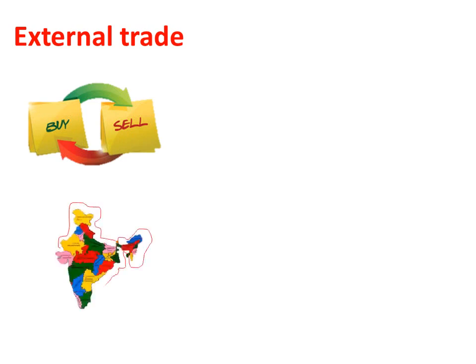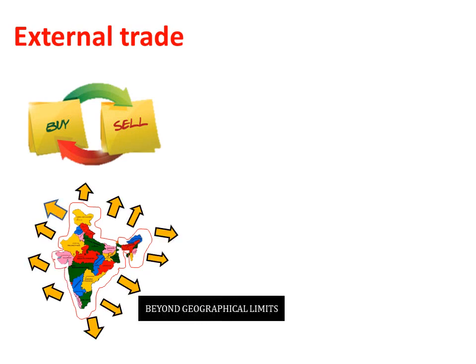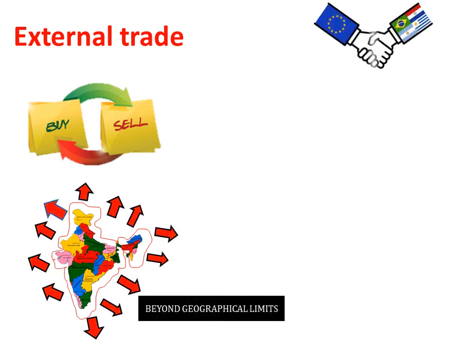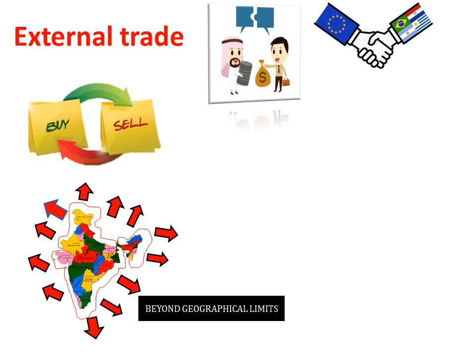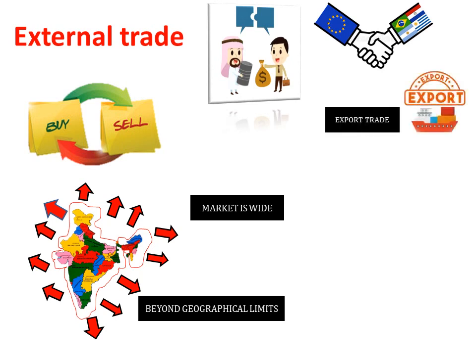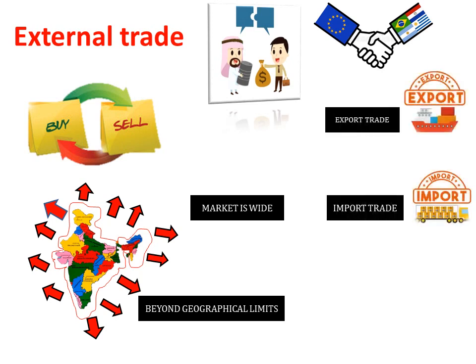So the other type of trade is external trade. Now, external trade refers to buying and selling of goods and services beyond the geographical limits of the country. It is also known as trade between two or more countries. In external trade, the market is very wide. External trade is of the following types, that is export, import and entrepot.